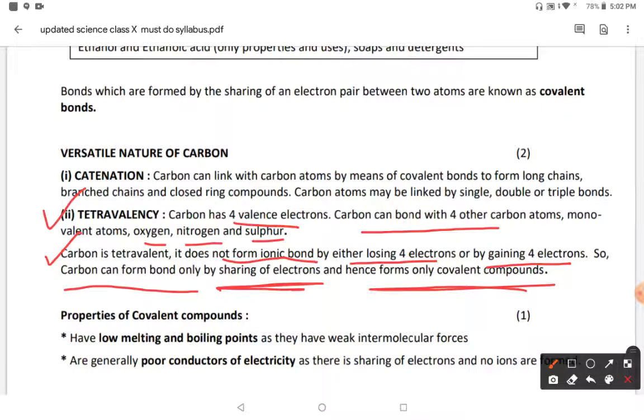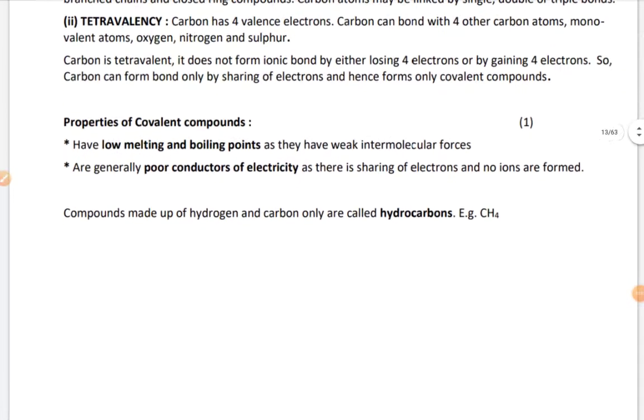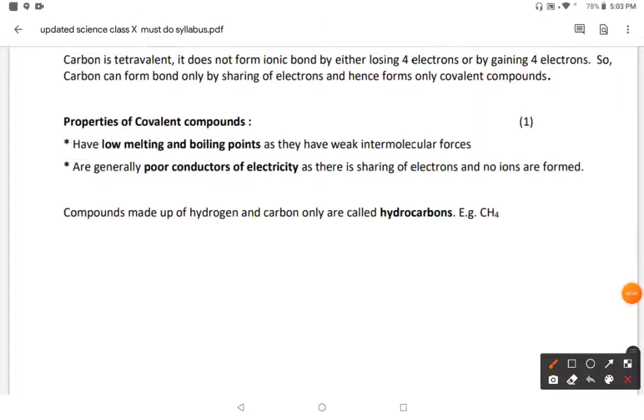So many times the question is asked: why does carbon make covalent bonds? Because it cannot lose 4 electrons or gain 4 electrons. It can only share the 4 electrons, so they form covalent bonds. Now let's discuss some properties of covalent compounds. The first property is they have low melting and boiling points, because the intermolecular forces are very weak.